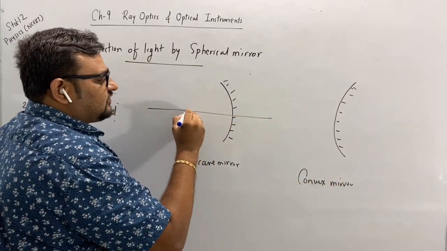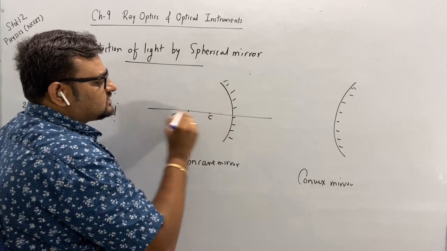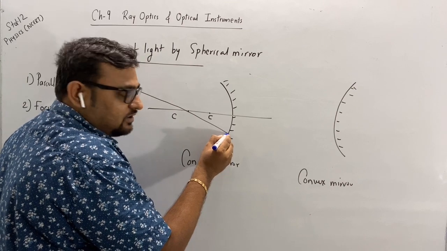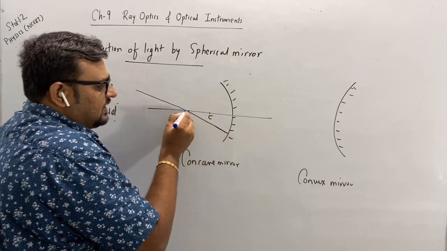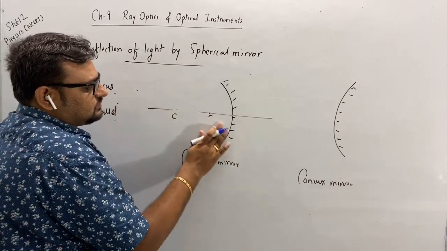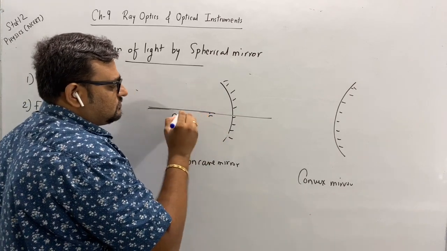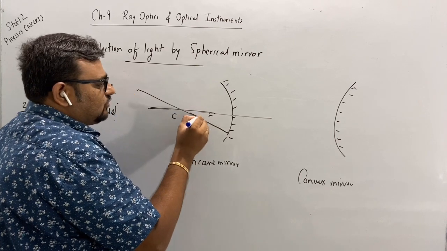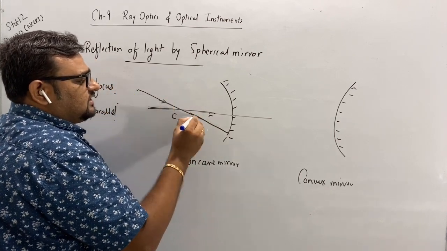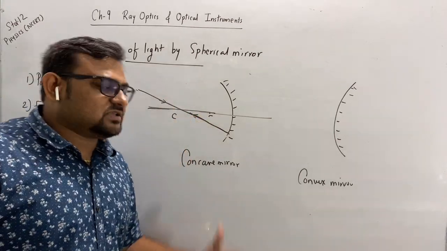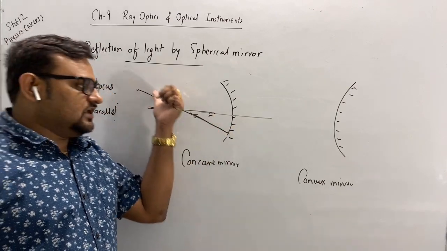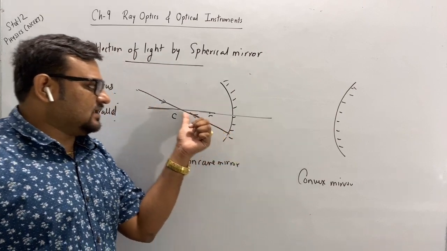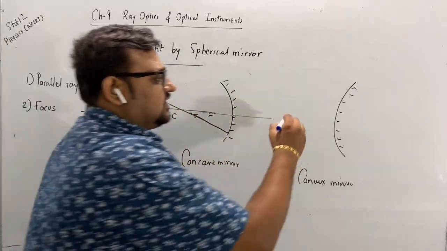If this is the center of curvature and this is the focus, then if a ray is passing through the center of curvature, it will reflect back along the same path. The incident ray will retrace its same path, but the direction is opposite.